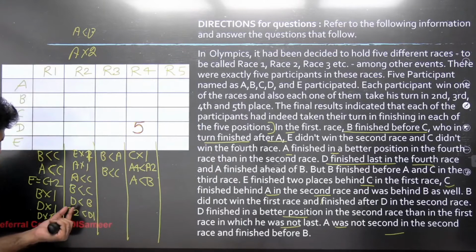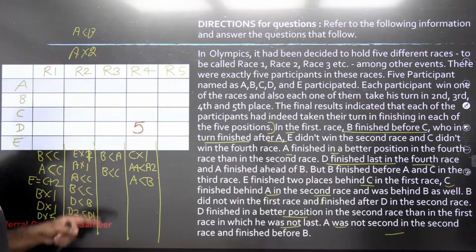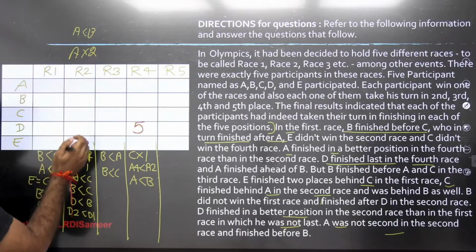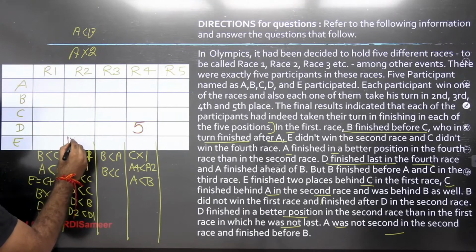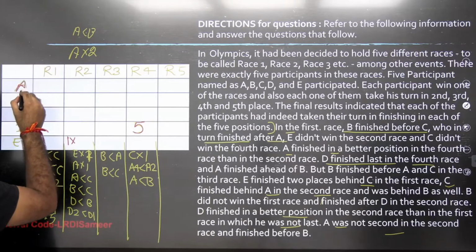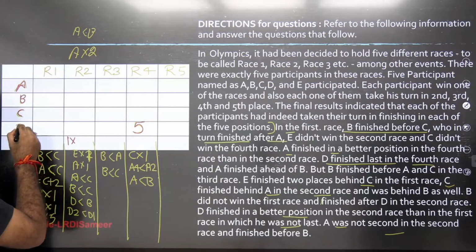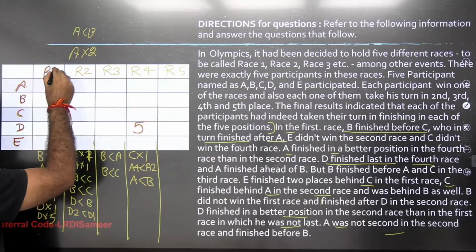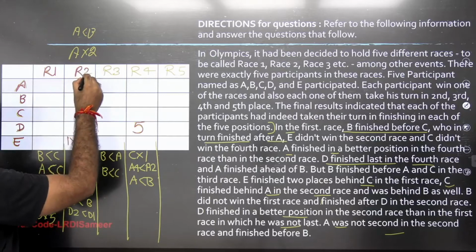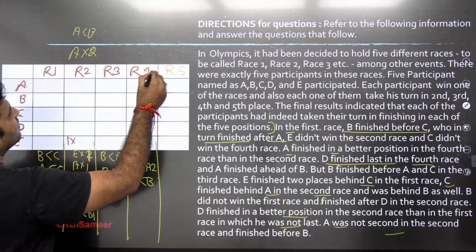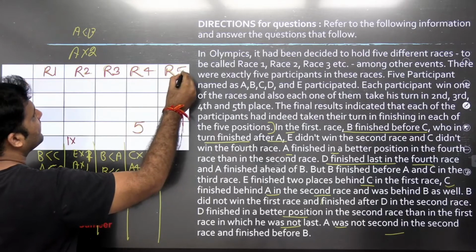You see that if I want to give rank 1 to a person in race 2, 1 cannot be given to E. Why can 1 not be given to E? Let me write it down in red color over here. A, B, C, D, E. This is race 1, race 2, race 3, race 4, and race 5.